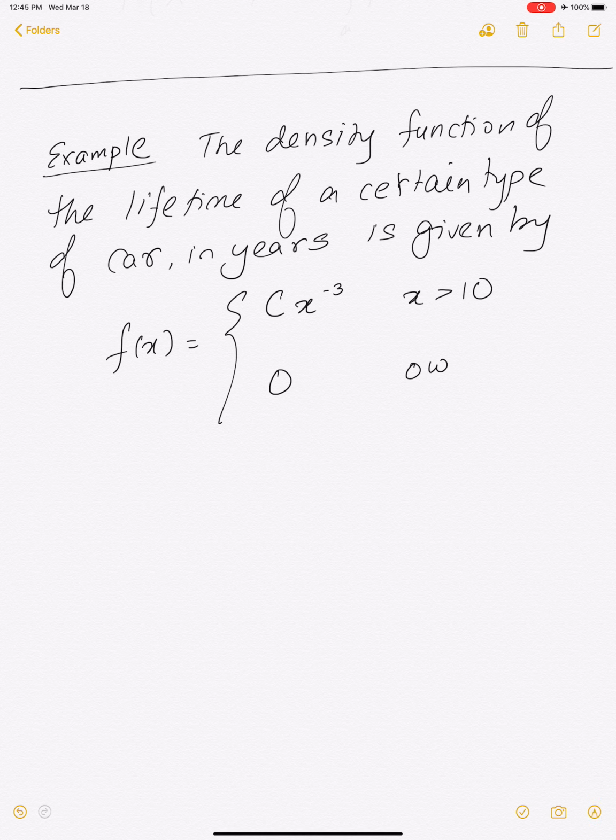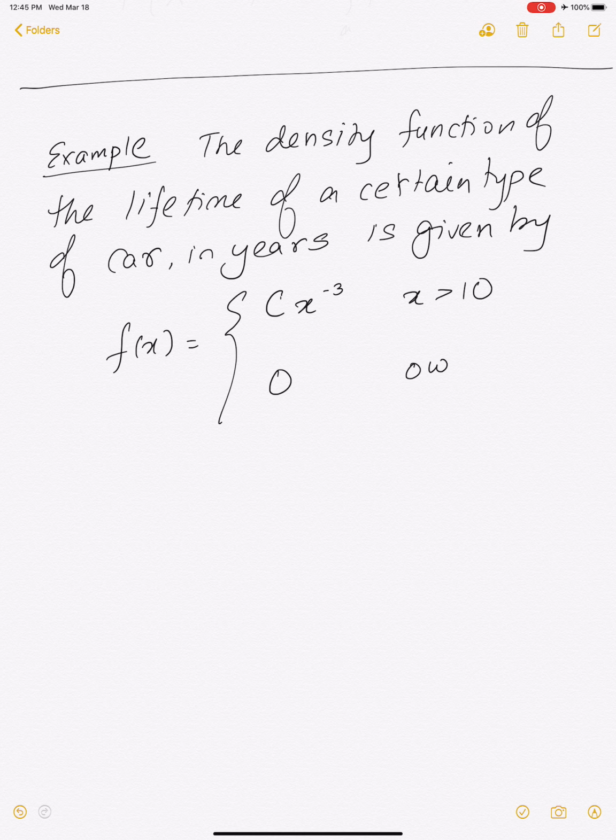So what does this tell you? You can see that the probability that the car dies before 10 years is 0.